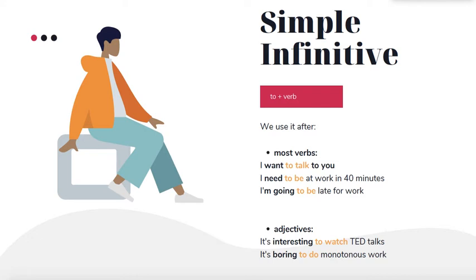But if you say, I want to talk to you, you refer to either the present moment or the future, right? I hope you get me now. It's not about the past. It cannot be connected to the past. It's either about now or the future. I want to talk to you now. Okay, keep it in mind.